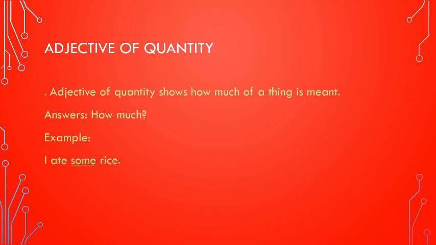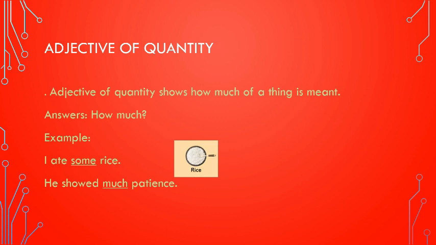Example: I ate some rice. He showed much patience. Here, the underlined words are answering the question how much. Both the words are used before uncountable nouns and are not showing us the exact number. So these words are adjectives of quantity.